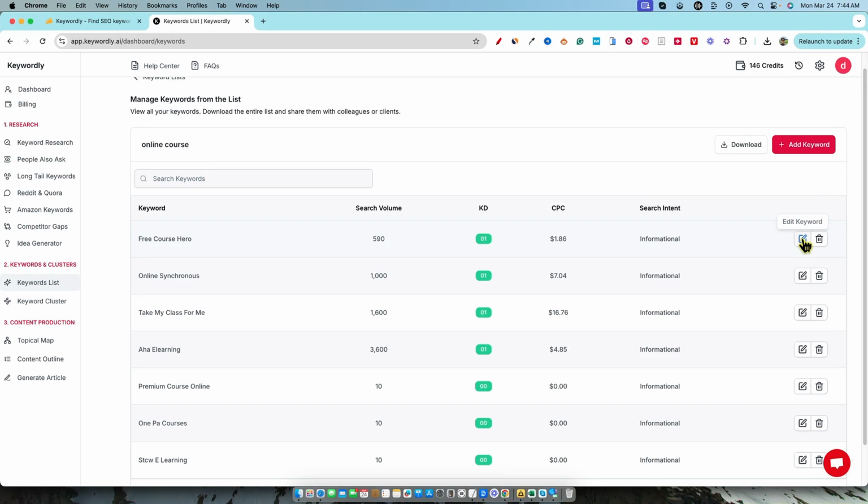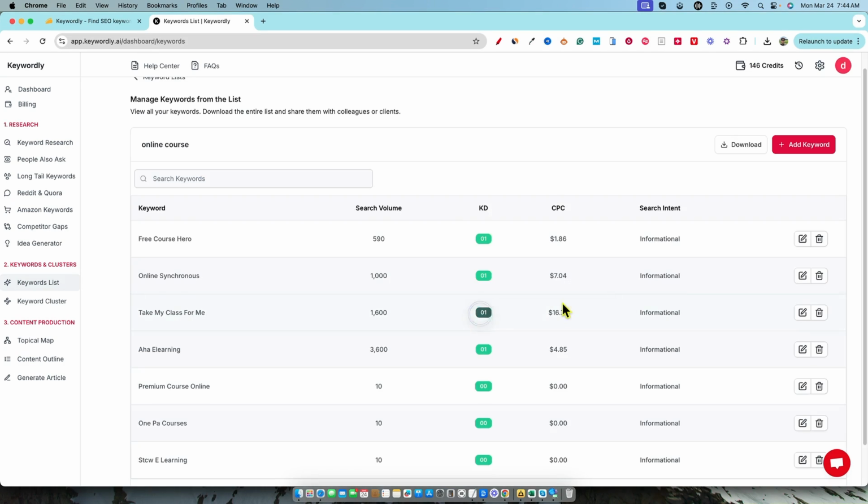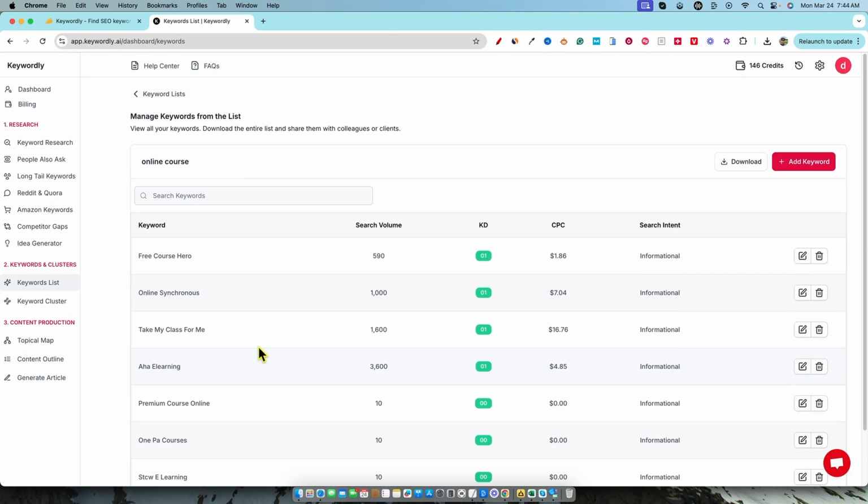So you can come over here and actually, let's see, edit the keyword. Okay, you can just edit the keyword. I would have thought that there would be another button over here to send to an AI creator or something like that. Maybe that's something they will add later from a navigational standpoint as well. But that's how that works.